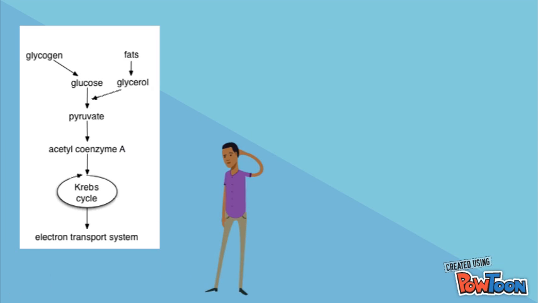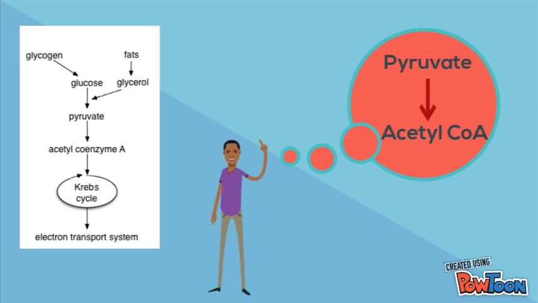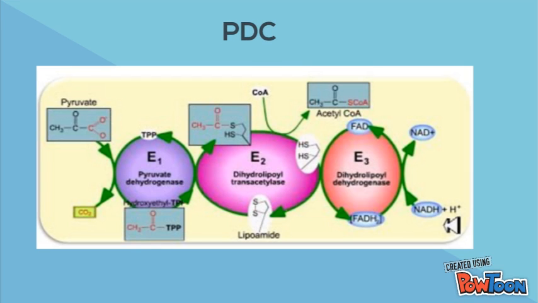The next major process is called the Krebs cycle, and it takes acetyl-CoA and other molecules to produce NADH and FADH2. These are called electron carriers. These electron carriers are then used by the electron transport chain to produce ATP, a molecule that we get our energy from. So what connects glycolysis to the citric acid cycle?